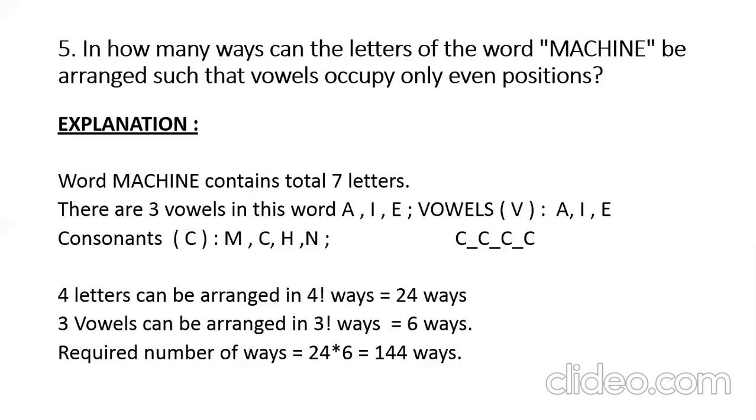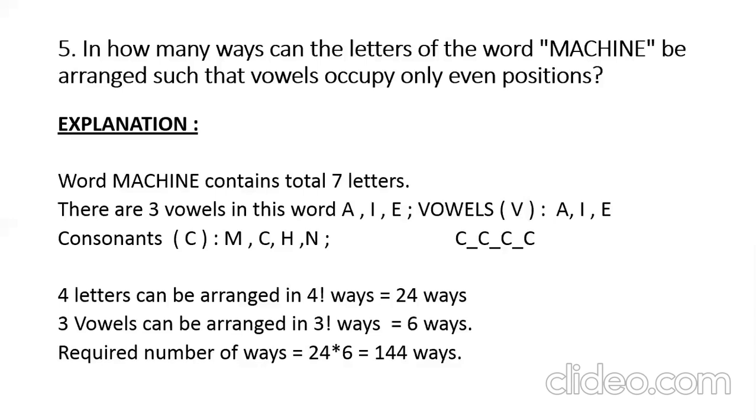Now these 4 consonants can be arranged in 4 factorial ways, 24, and the 3 vowels can be arranged in the 3 even position seats in 3 factorial ways. So the required number of ways is 24 into 6, 144 ways.